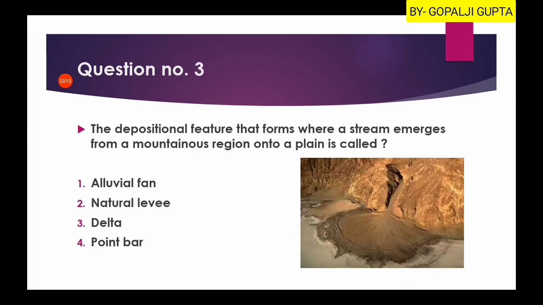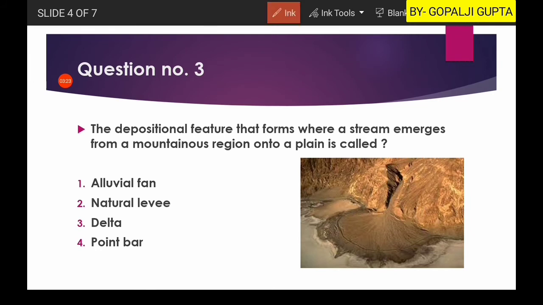Now let us move to question number three: the depositional features that form where a stream emerges from a mountainous region into a plain. Here is the picture. You can see a river emerging from the mountainous region and the plain starting. At this meeting point, this type of structure develops, known as an alluvial fan.